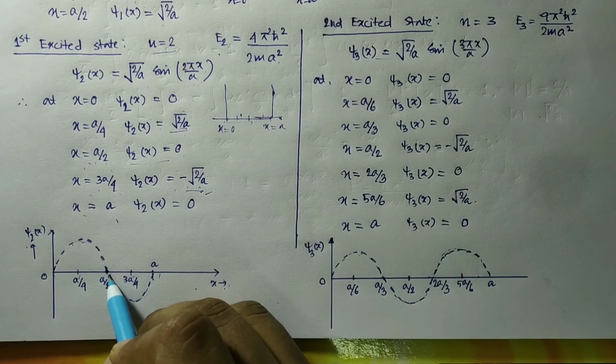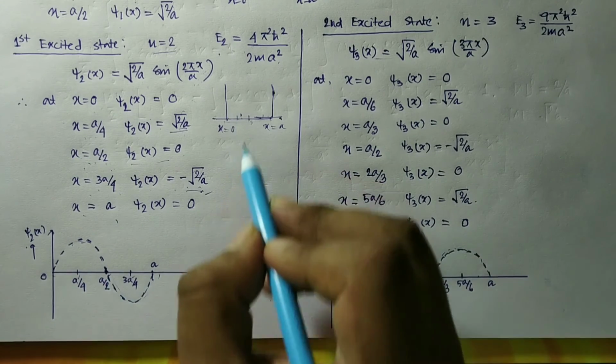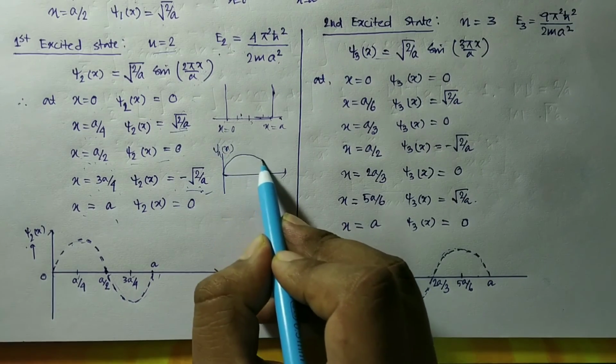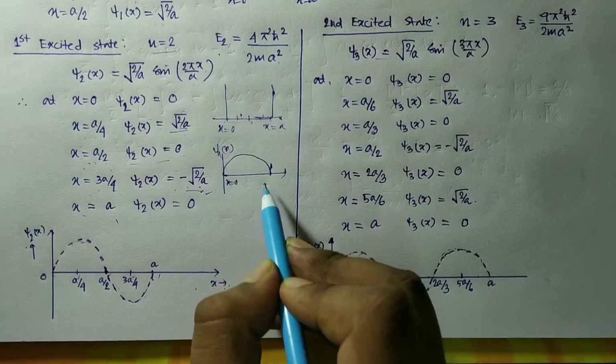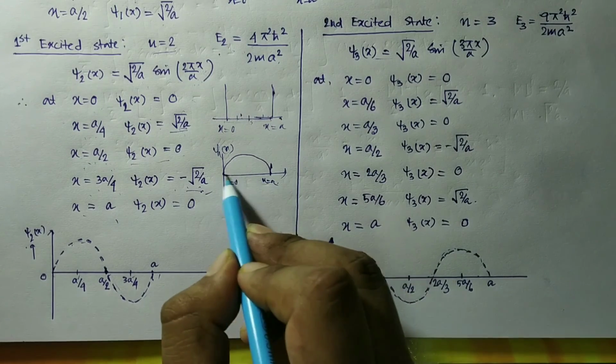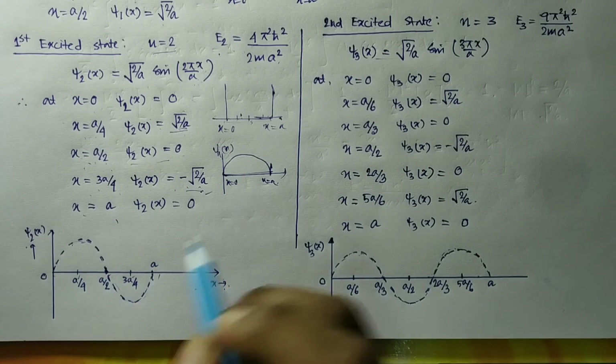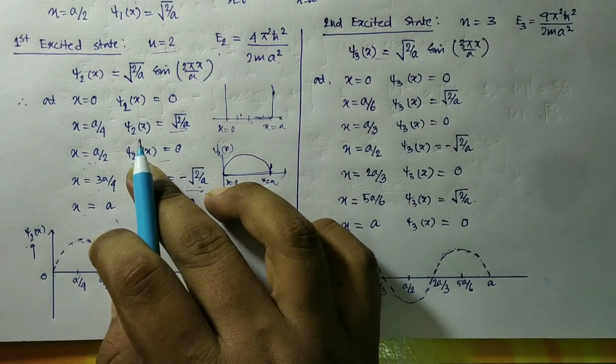Look here, compared to the first state, psi 1x, from x equal to 0 to x equal to a, no node was there, now a node appears, the number of nodes increases. So we obtain the first excited state.